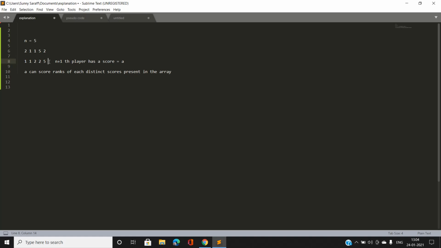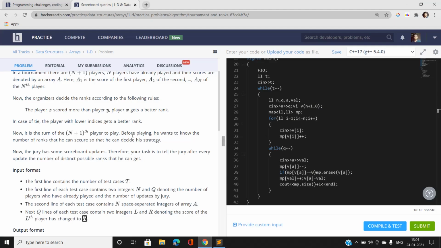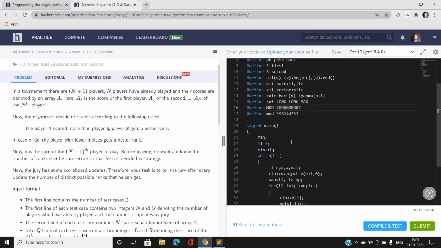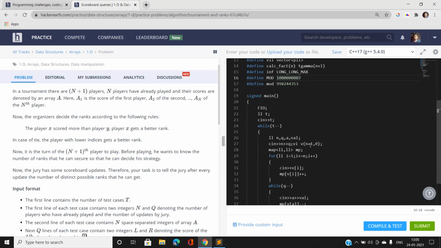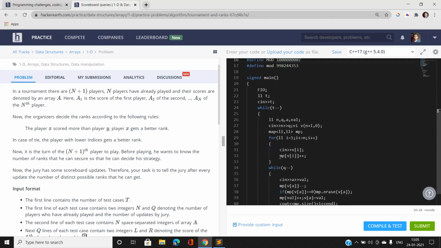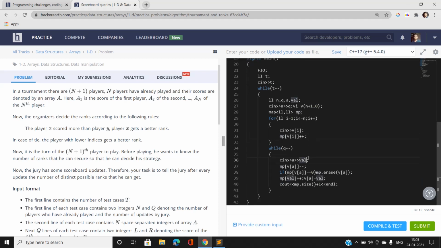So basically the question is very simple. I am moving to the implementation part of this question. Here I am taking n and q, the number of queries, and we are storing all the values in a hash table with their frequency and the number. Now for each query we have taken an element.